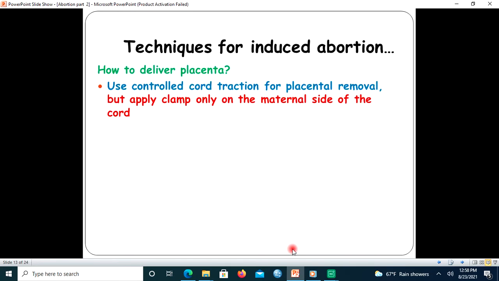How to deliver the placenta: if some part of the fetus has been expelled and the placenta remains in, use controlled cord traction for placental removal. Controlled traction is about applying your left hand on the suprapubic area, supporting the uterus where it is, and the traction is pulling the cord. In this case, our focus is to prevent uterine inversion. This is the description of what I have said now.